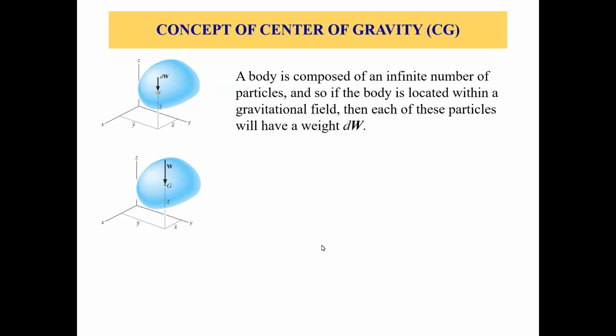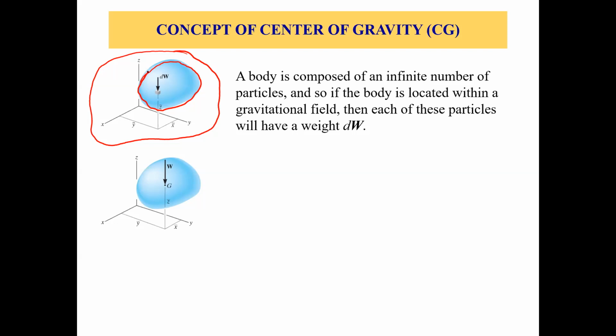Okay. So, if we say that a body is composed of an infinite number of particles, and if the body is located within a gravitational field, then each of these particles will have a weight dW. Okay, so if you look at this figure here, let's say that this shown in this blue color is a rigid body. Now it is composed of an infinite number of particles, so many particles, right?